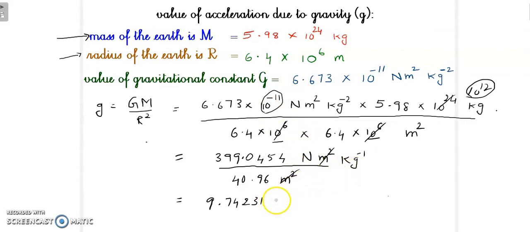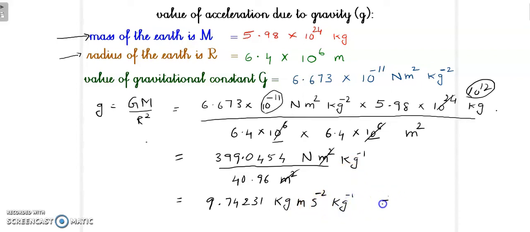Newton means the value of Newton is kg meter per second square. So I am converting this Newton to kg meter second power minus 2. This is the value of 1 Newton multiplied by kg power minus 1.